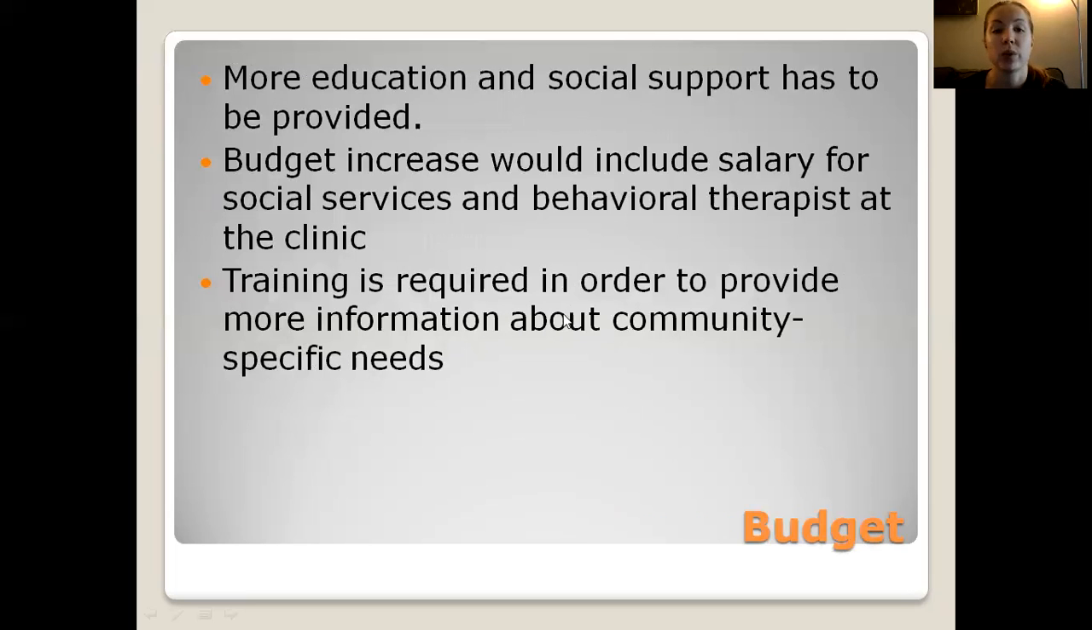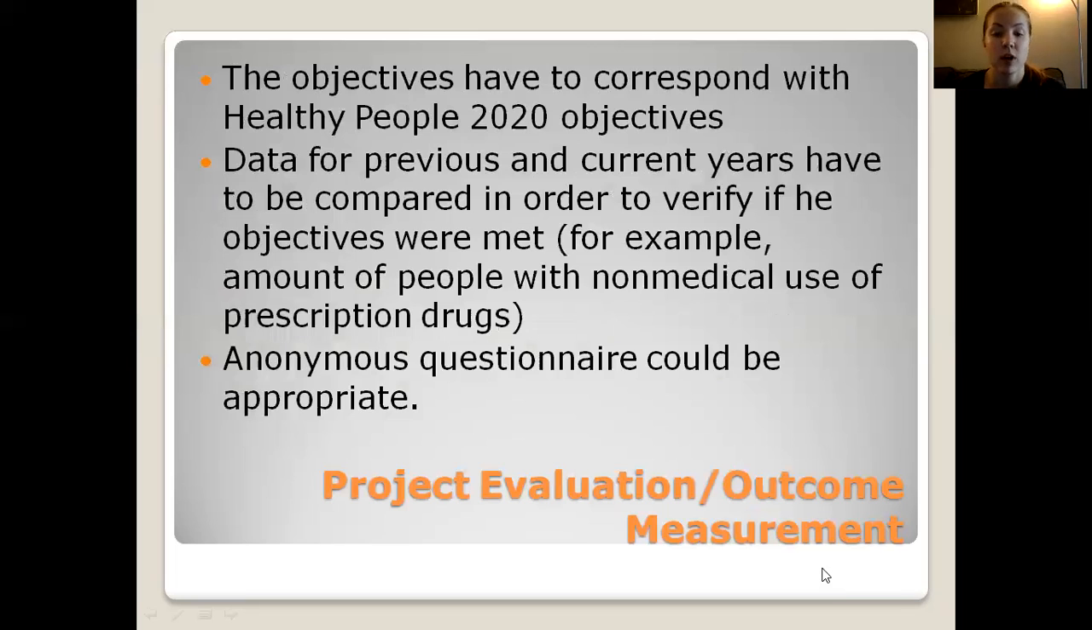So the budget would include more education and social support has to be provided. Budget increase would include salary for social services and behavioral therapists at the clinic, and training is required in order to provide more information about community-specific needs. Project evaluation and outcome measurements. The objectives have to correspond with the Healthy People 2020 objectives. Data for previous and current years have to be compared in order to verify if the objectives were met. For example, amount of people with non-medical use of prescription drugs. An anonymous questionnaire could be appropriate.